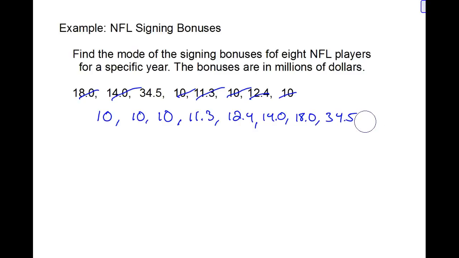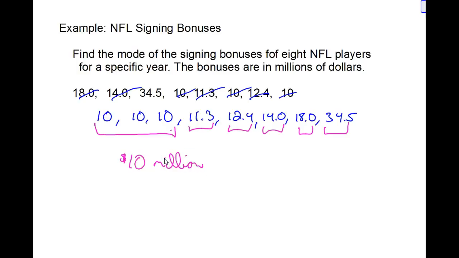And so when we're looking at these, I want to find the one that occurs the most often. Well, notice when they're put in order like this, it's easy to see that each one of these occurs only one time. Whereas the 10 million, it occurs 3 times. Therefore, the mode is $10 million. That is the most frequent signing bonus for these NFL players this particular year.